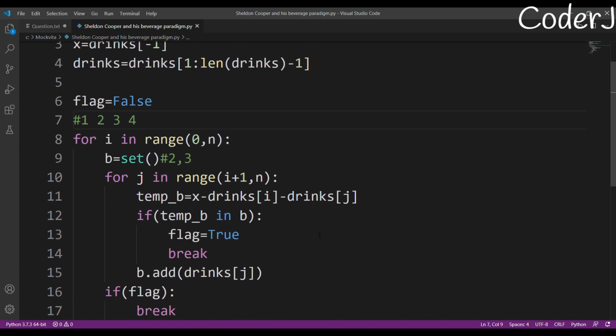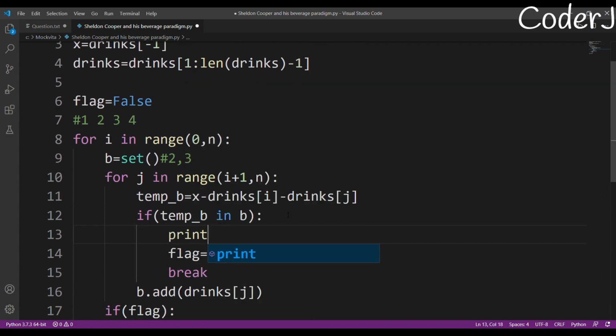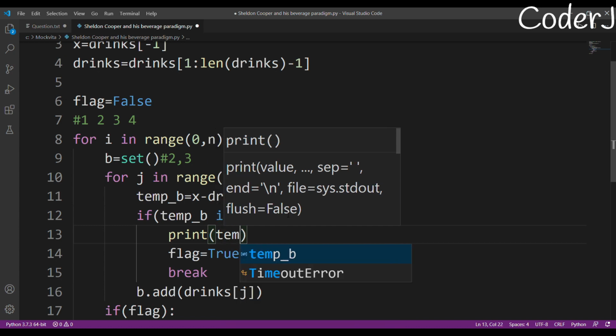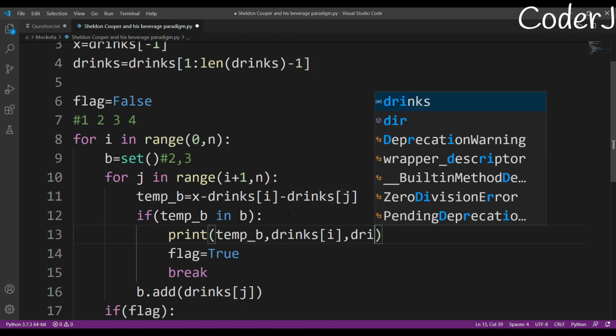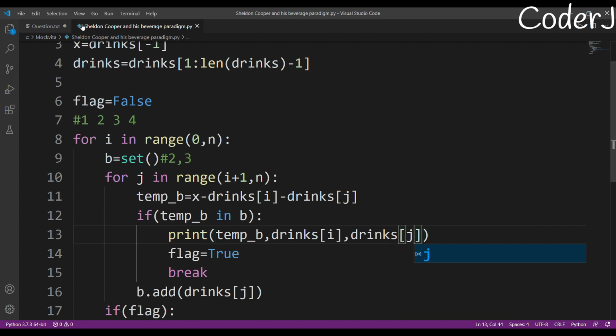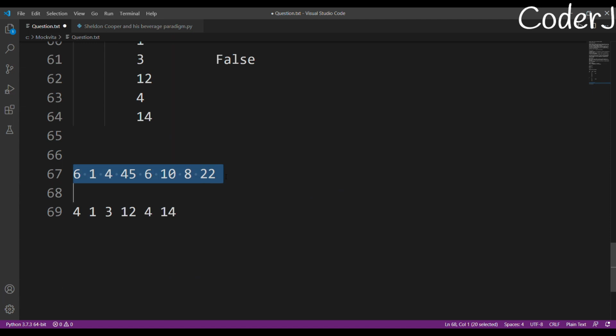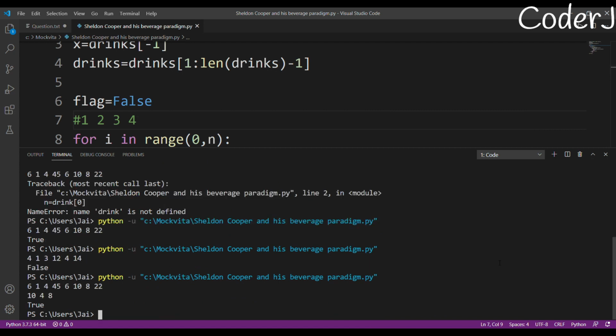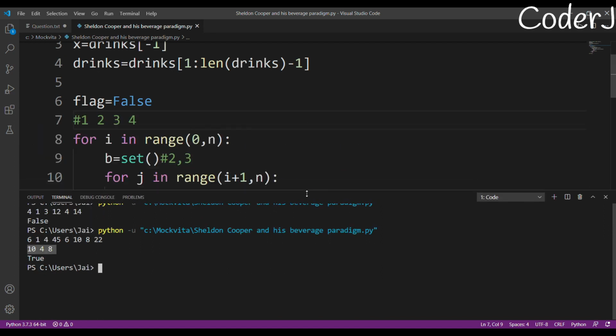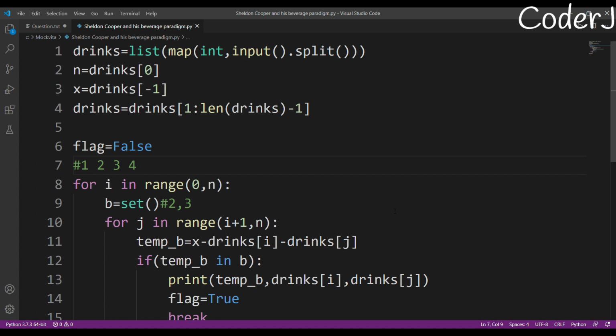And to be honest, if you want, I'll just print the three values for your satisfaction. Temp b, comma, drinks i and j. I'm just printing the three values whose sum is equal to X. Since the second test case was true, I'll just copy it and run it again. Yes, it gives me 10, 4, and 8. If I choose 10, 4, and 8, then its value is equal to 22. And yes, this was our solution for this Sheldon Cooper and Beverage paradigm.